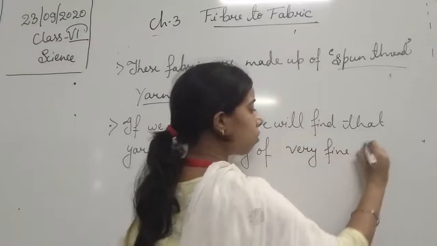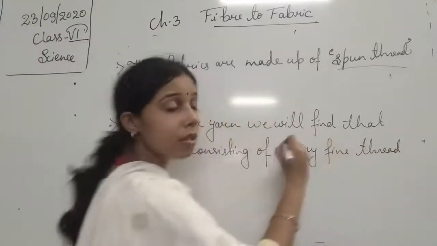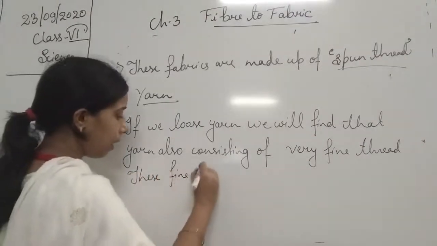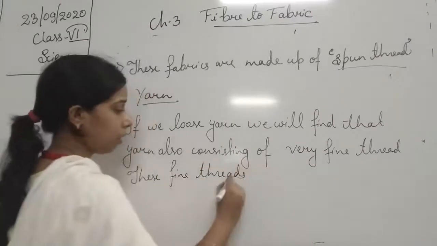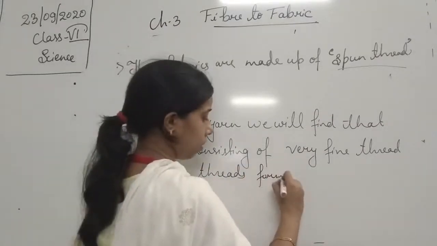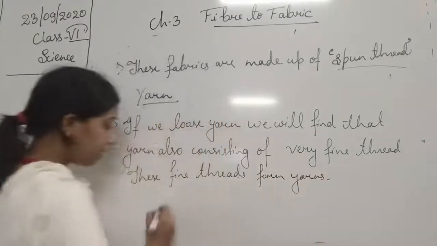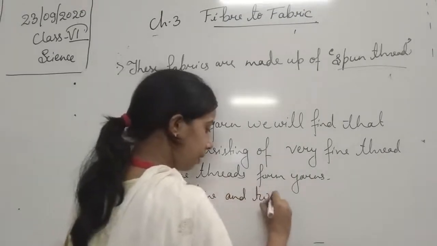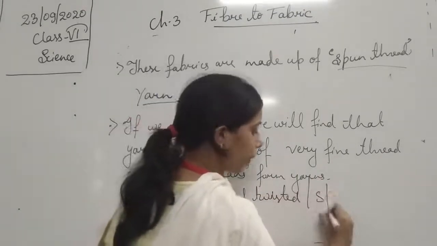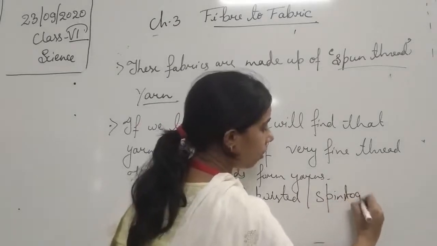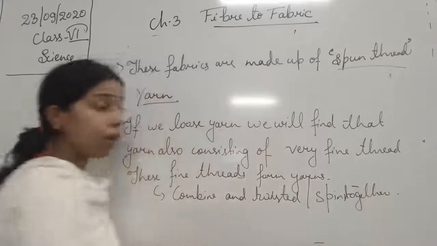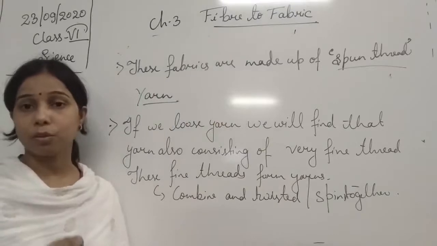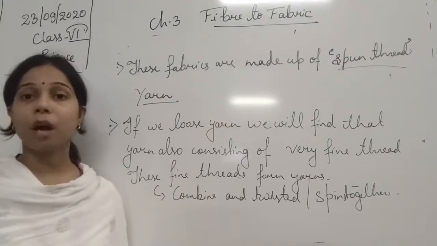These fine thin threads combine, twist, or we can say spin together to form the yarn. So yarn is basically made up of fine fibers, that is, fine threads known as fibers. So by this, students, you have understood two things.